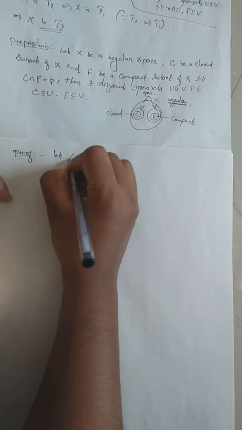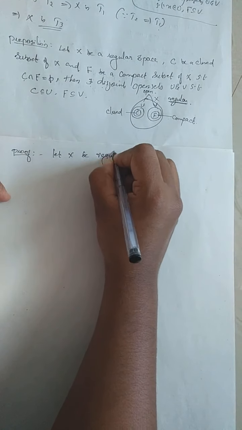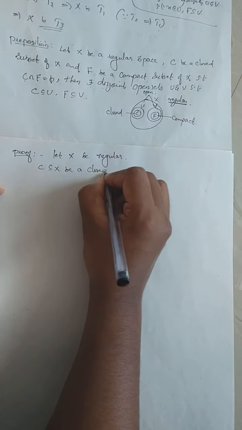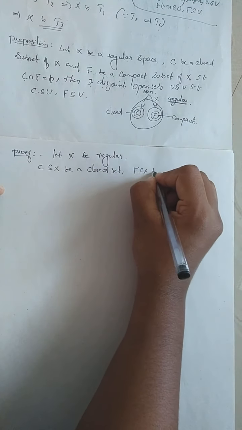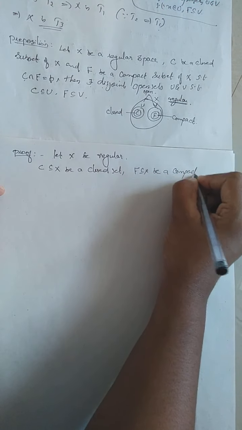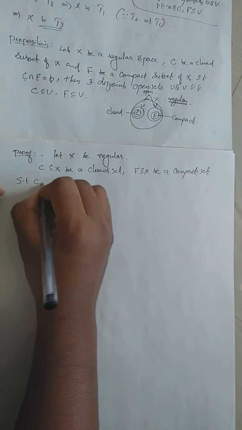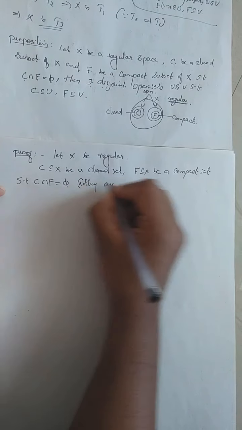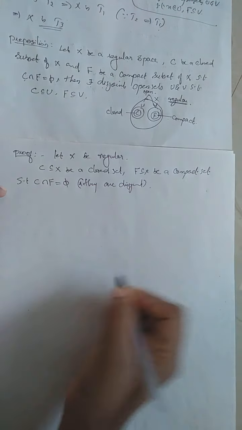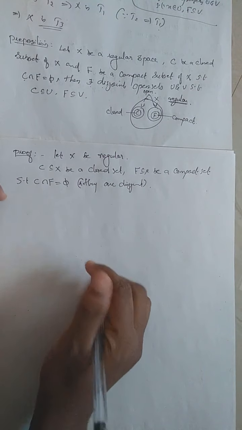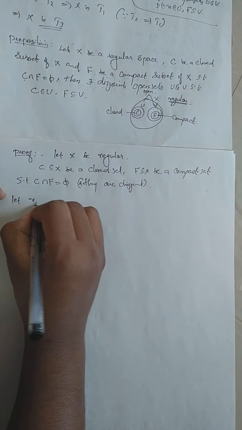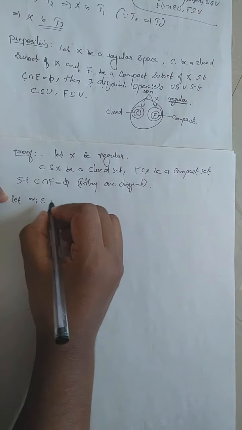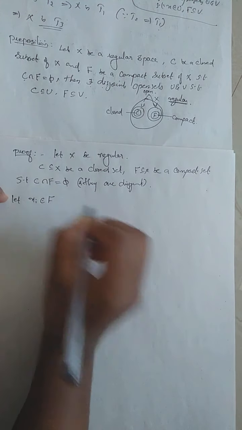Let X be a regular space, and let C subset of X be a closed set and F subset of X be a compact set, such that C intersection F is equal to empty. That means they are disjoint. Now I take a point. Let x_i be a point belonging to our compact set F.